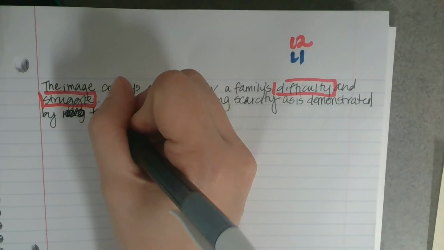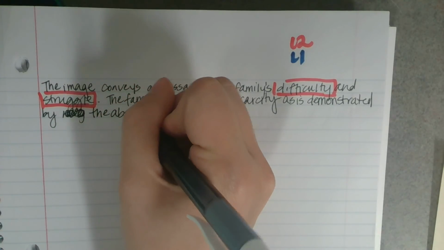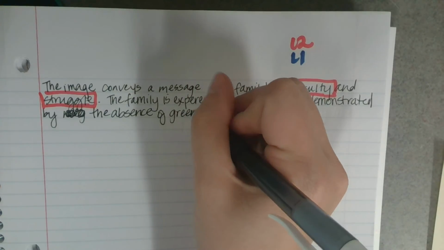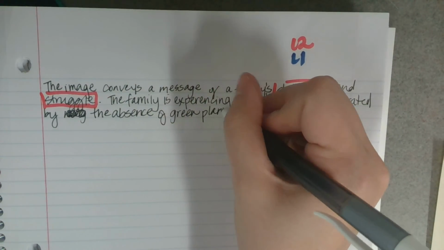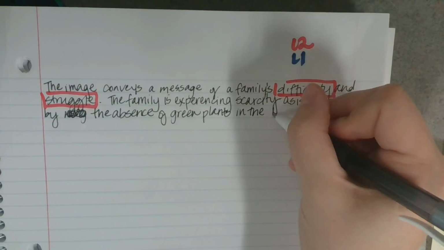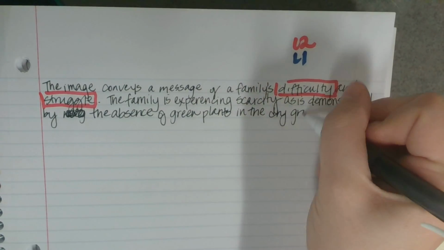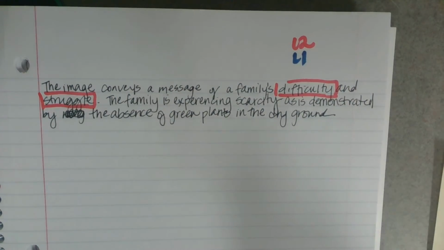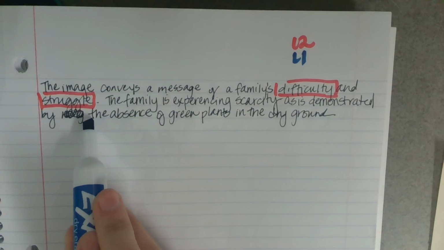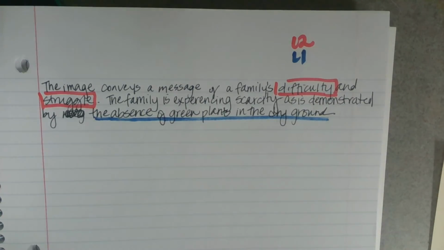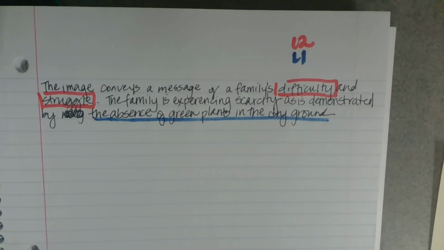So by the absence of green plants in the dry ground. Okay, so the absence of green plants in the dry ground, that's something I can actually point to on the picture. So that is going to be our L1. Okay, and that's going to be in blue.